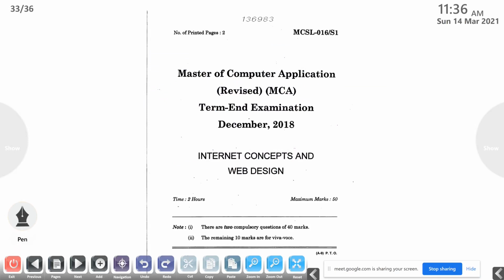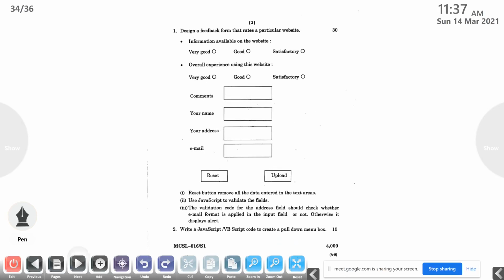Number of printed pages two, MCSL 016/S1. So Master of Computer Applications, revised MCA, term end examination December 2018, Internet Concepts and Web Design. There are 2 compulsory questions of 40 marks and the remaining 10 marks are for Viva. So this is the second page and this is the question part.